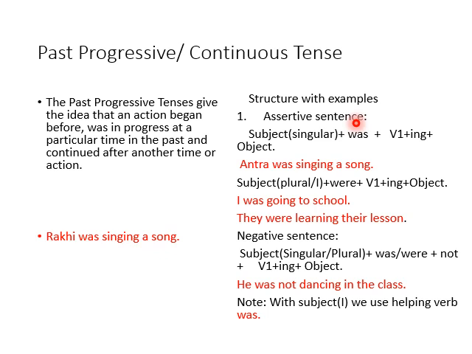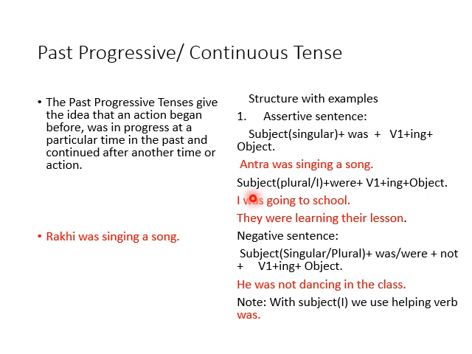Okay, and we also use V1 plus ing as we do in continuous tense. If there is progressive or continuous, there we will use V1 plus ing. It's clear. Now example, Antra was singing a song, and if the subject is plural, that time we use were as the helping verb, and same here V1 plus ing plus object.